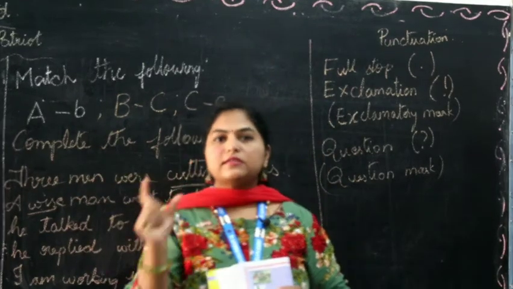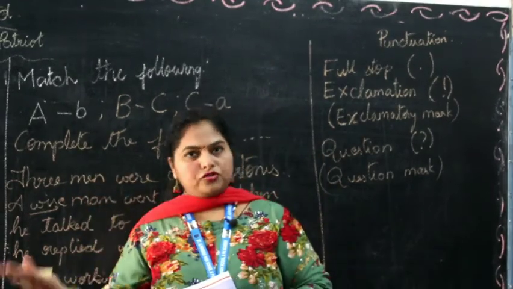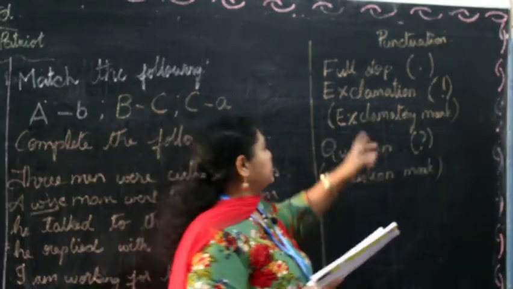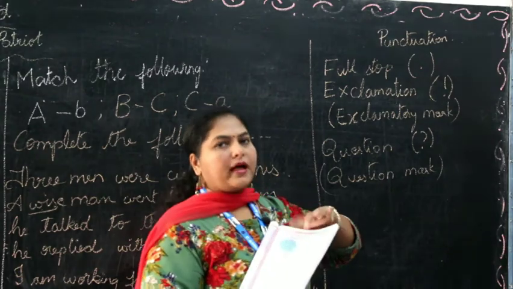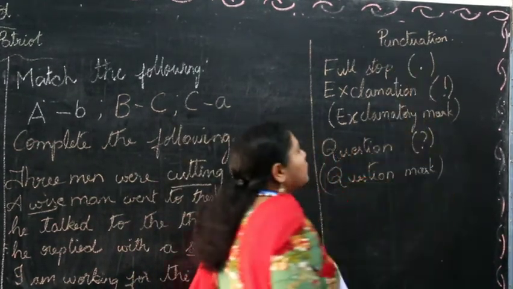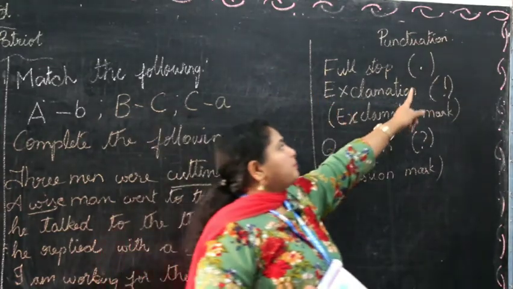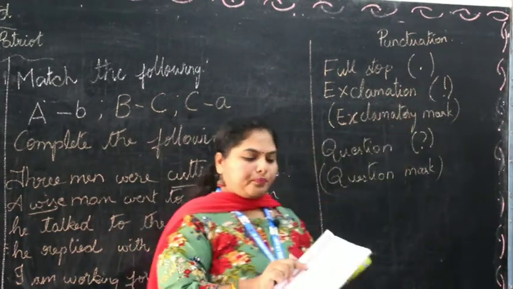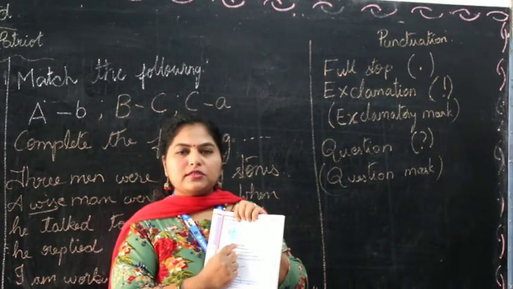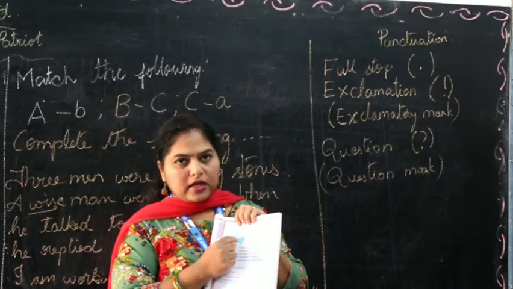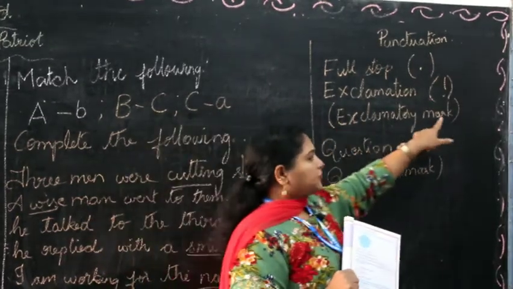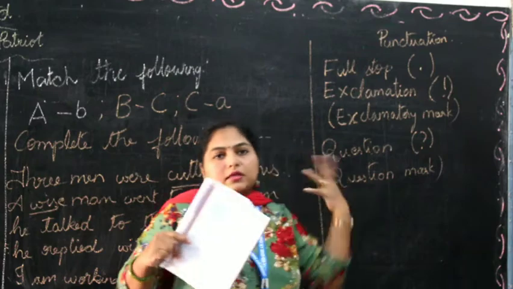That means the sentence is complete and you're ready to start a new sentence. So full stop means these 2 eyes are the full stop, and the symbol for full stop is just a dot. Okay, so every sentence is completed with the full stop. And next, you see the nose here. What's this nose? A straight line and a dot below. That's an exclamatory mark.